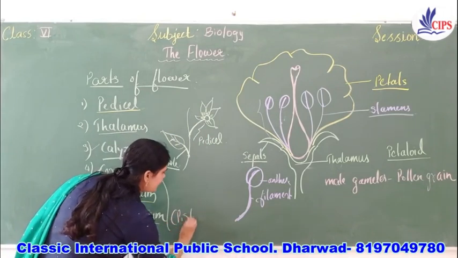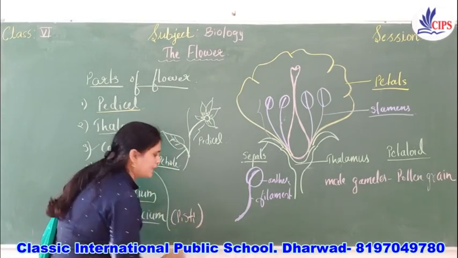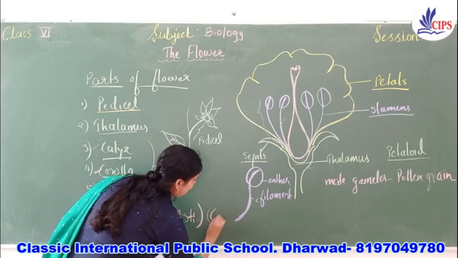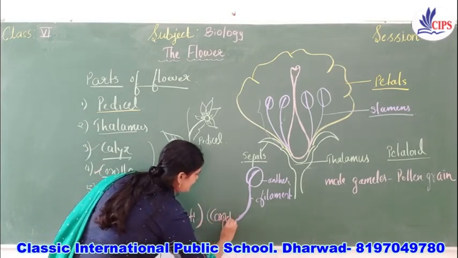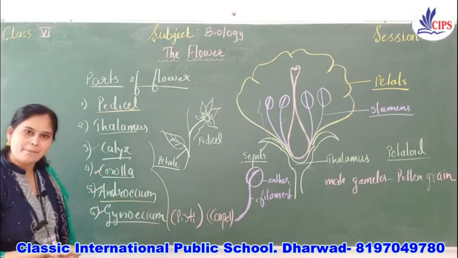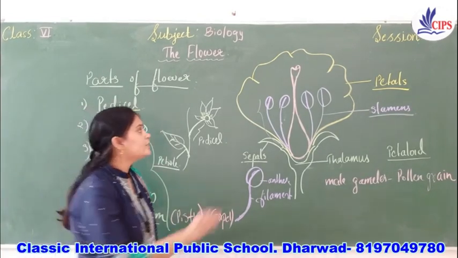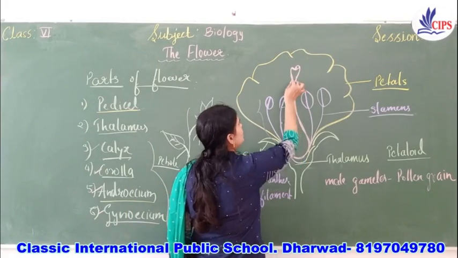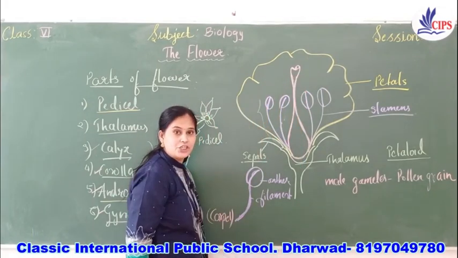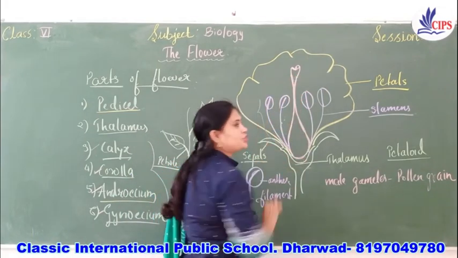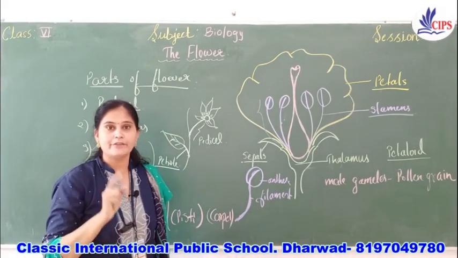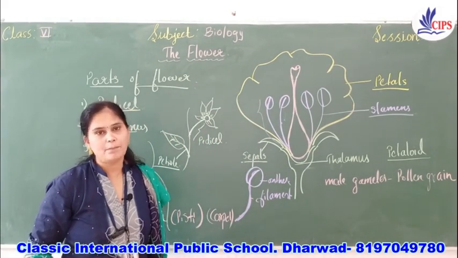It is also known as a pistil, and it is also known as carpel. So when I say pistil or carpel, it means that it is a gynoecium. Right, children? This gynoecium is again divided into three parts.